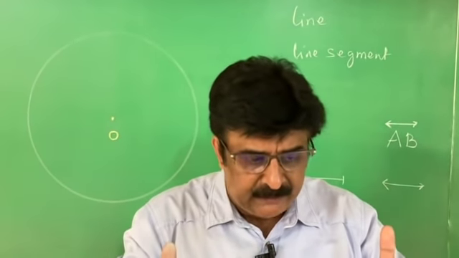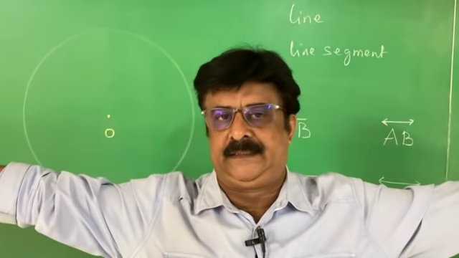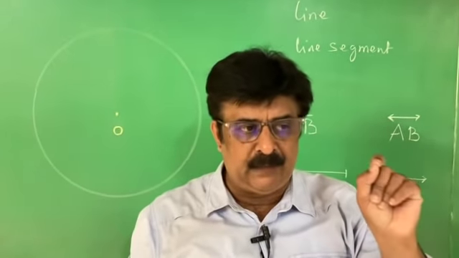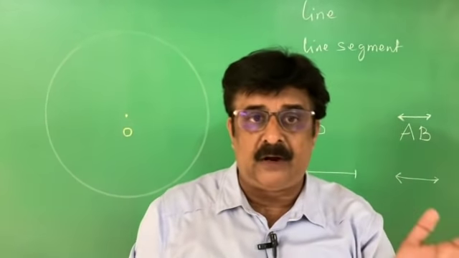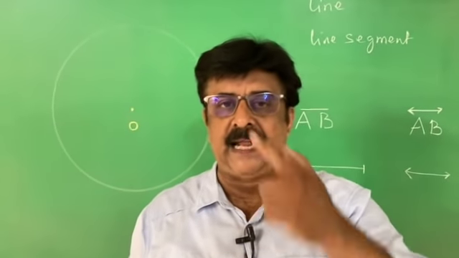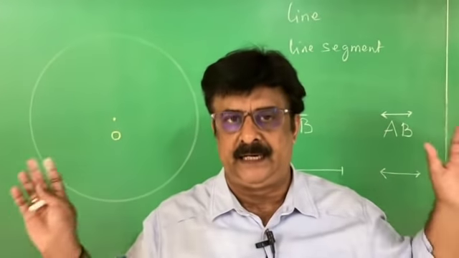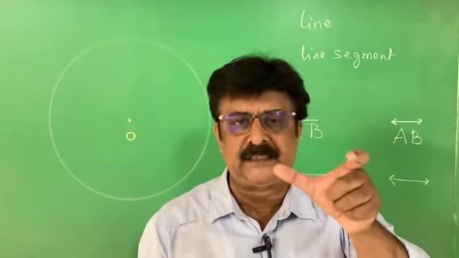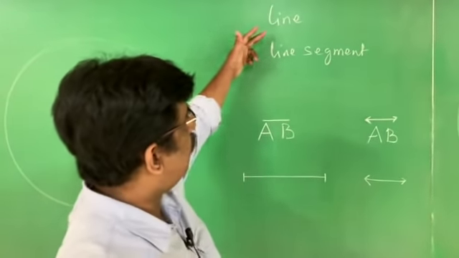But a straight line means what? A straight line can be extended infinitely on both sides. That is the difference. Therefore, whenever we write, we should be very particular about the word line segment or line. If you write line, you can't give any measurement for that one. Line means it can be extended. Line segment means it is fixed. There is a measurement for that. Both the things you have to understand.